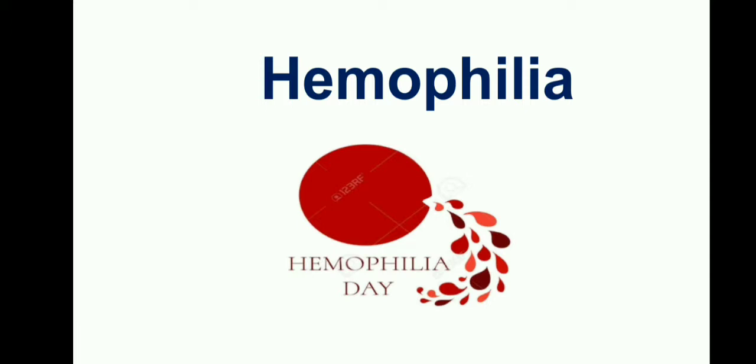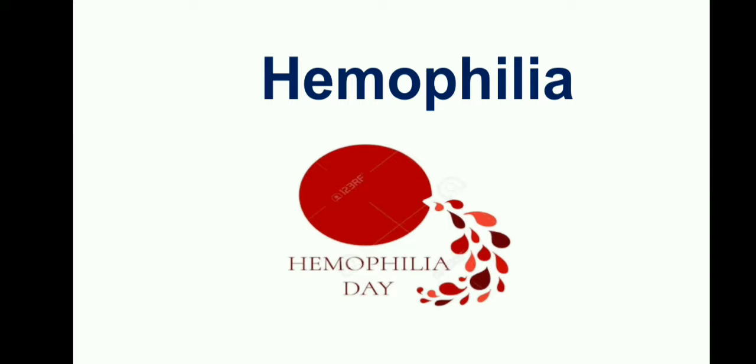Today's topic is hemophilia. It is one of the hematological conditions. Hemophilia is a hereditary bleeding disorder in which there is a partial or total lack of an essential blood clotting factor. What are the blood clotting factors? Because of some defective gene, these blood clotting factors are not present properly from birth itself. They are the eighth and ninth clotting factors.